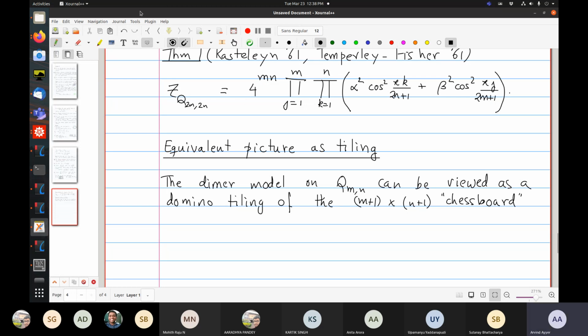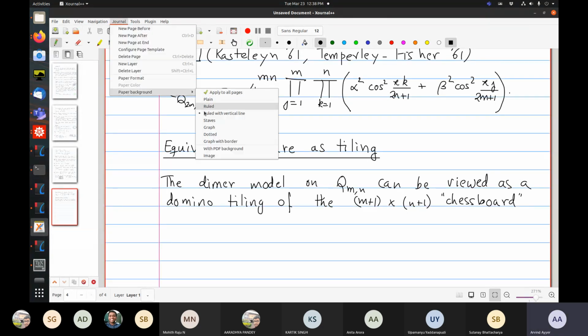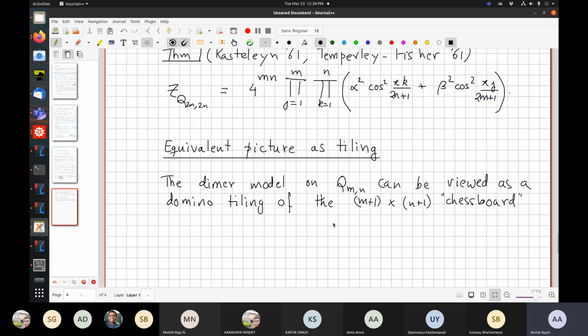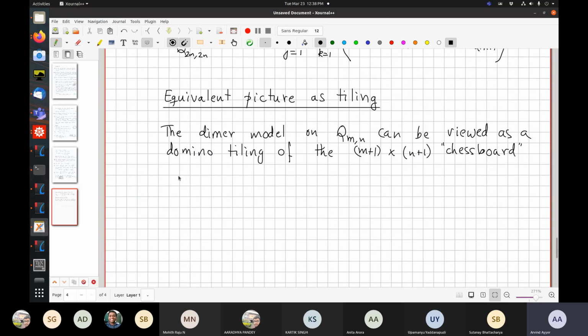Okay, so let me illustrate this with, let me just do 4 by 4. This is what I was going for.